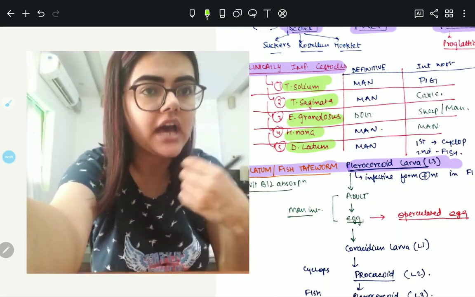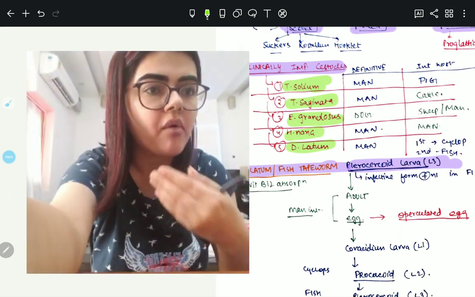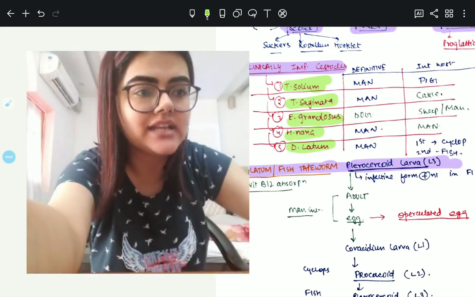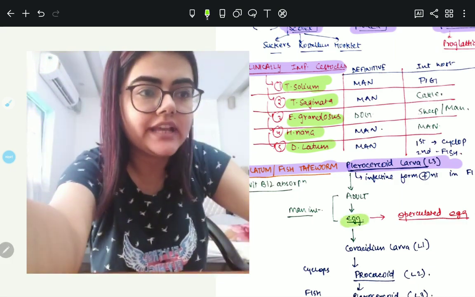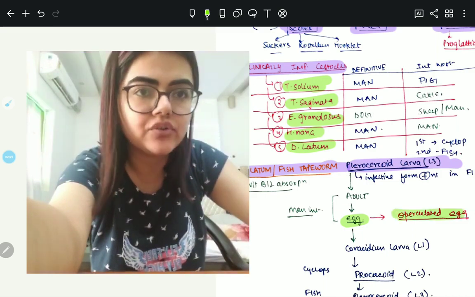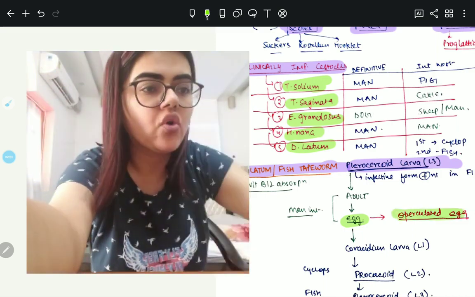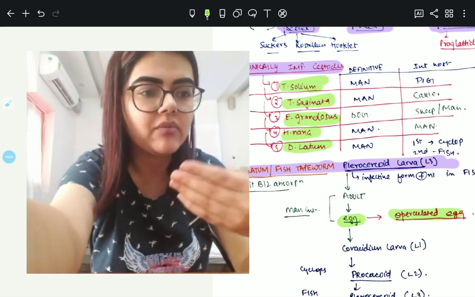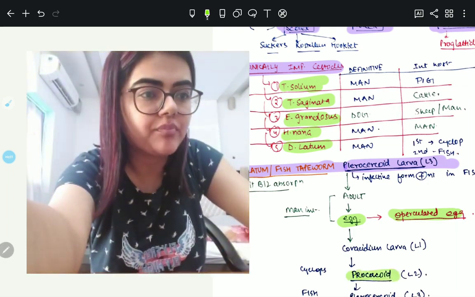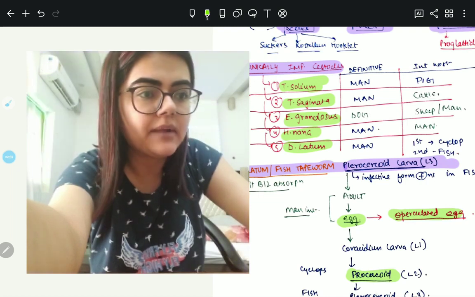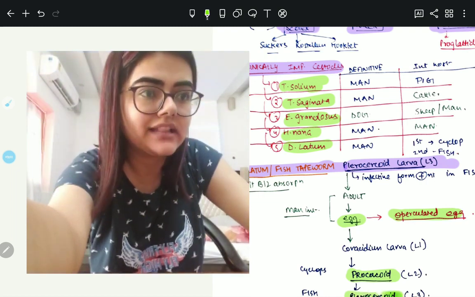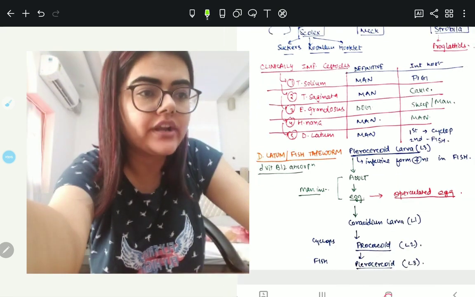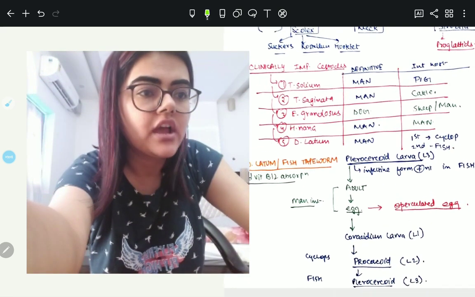Finally this larva will grow into an adult form in the man's intestine, and it lays operculated eggs that have a lid. Then this egg will get converted into coracidium larva L1, then into procercoid larva L2 and plerocercoid larva, that is L3. So plerocercoid larva is found in the fish and procercoid larva is found in the cyclops.